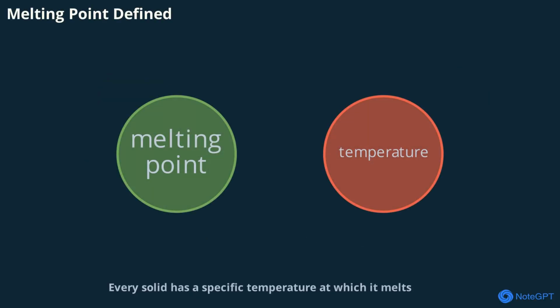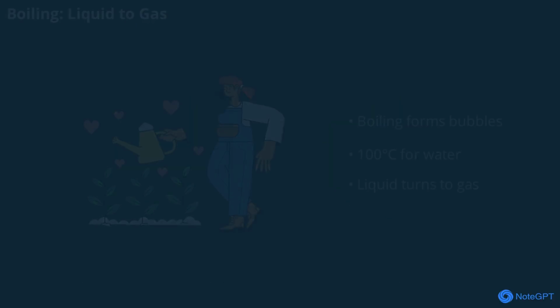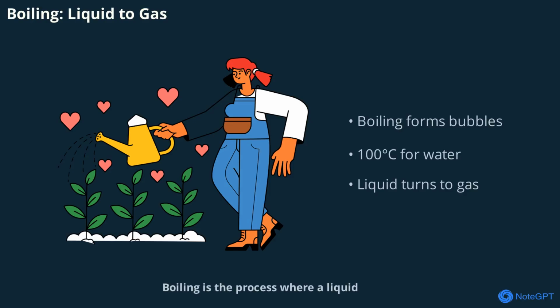Every solid has a specific temperature at which it melts. This is called the melting point. For ice, the melting point is 0 degrees C. When the temperature reaches this point, the solid particles have enough energy to break free and become a liquid. Understanding melting points helps us predict when and how substances will change state, which is useful in cooking, manufacturing, and even nature.